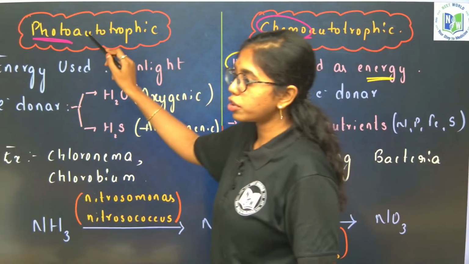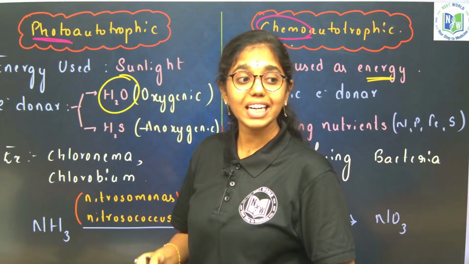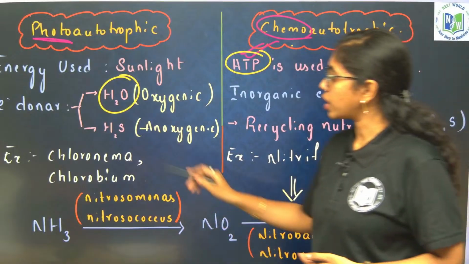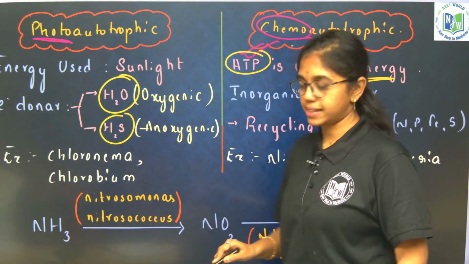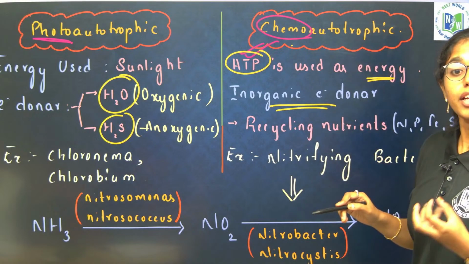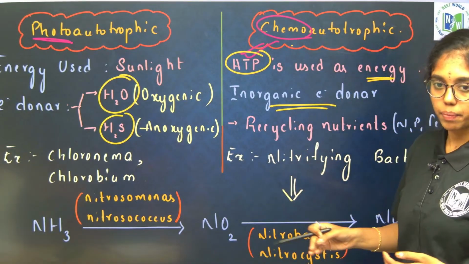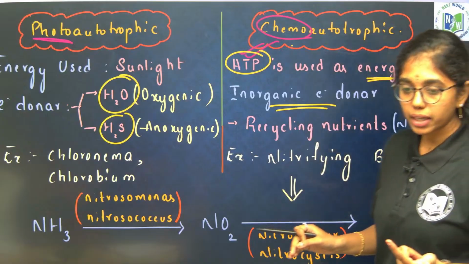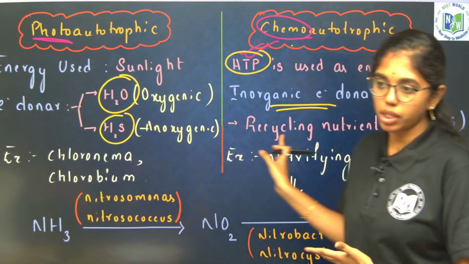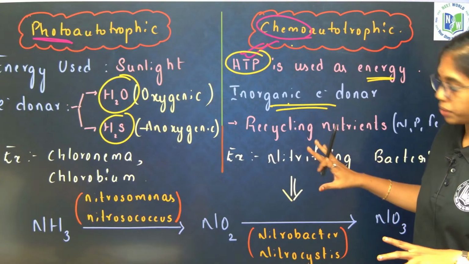And in photoautotrophic nutrition, the electron donor is water, if it is conducting oxygenic photosynthesis. If it is conducting anoxygenic photosynthesis, then the electron donor will be H2S. Whereas in chemoautotrophs, inorganic electron donors will be there based on the nutrients they are preparing. For example, nitrogen metabolism, nitrates will be there. Ferrous bacteria where iron will be there. Hydrogenomonas will have electron donors as hydrogen. Like that, inorganic electron donors will be there in chemoautotrophic nutrition.